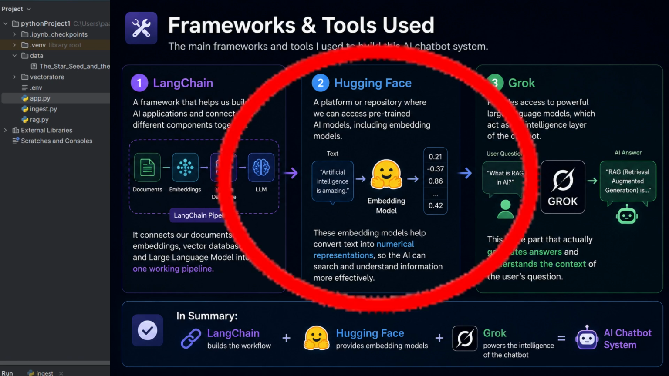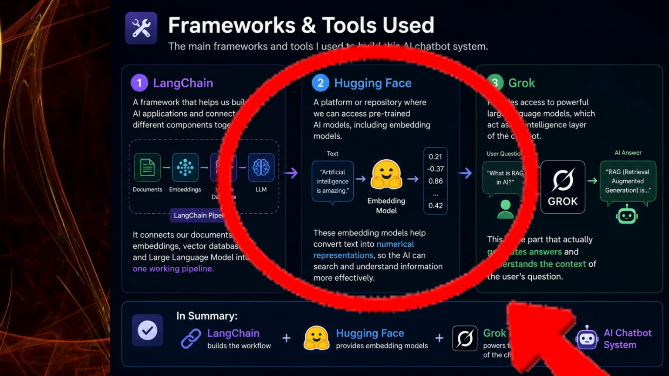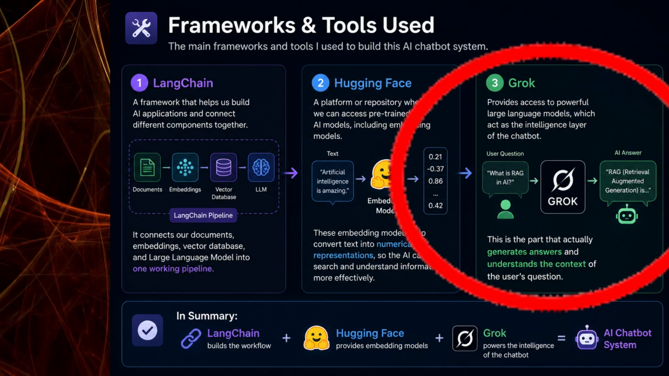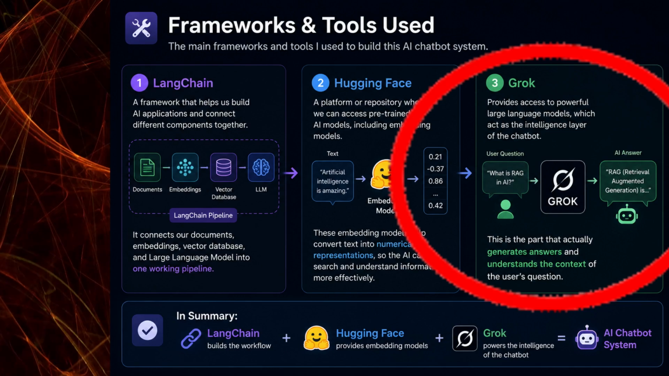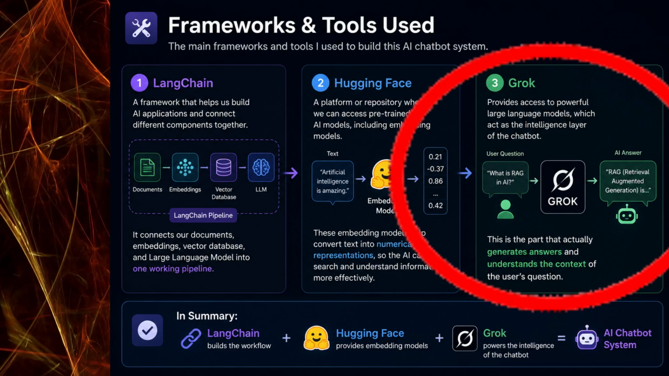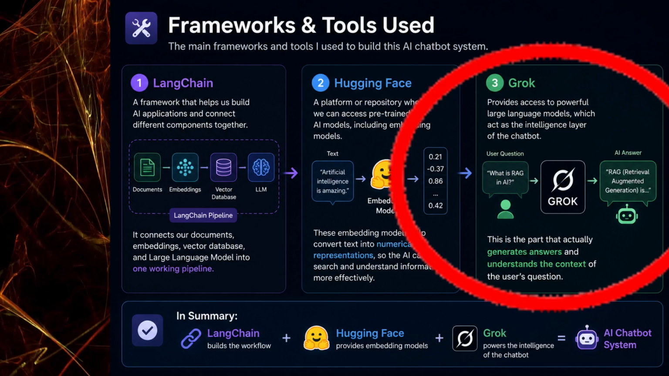Second, I used Hugging Face. You can think of Hugging Face as a platform or repository where we can access pre-trained AI models. So this is nothing but a store sort of thing where you can go and use open source models for your usage. And third, I am using Groq. Groq provides access to powerful large language models which act as the intelligence layer of the chatbot. In simple terms, this is the part that actually generates answers and understands the context of the user's question.